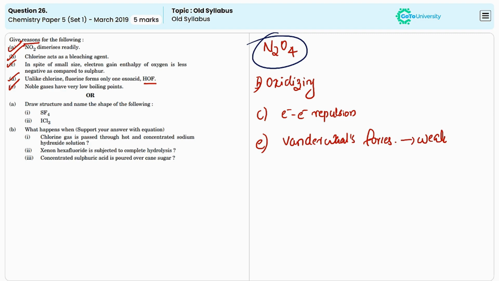Now let's come to the OR question. We need to draw the structure and name the shape of the given compounds. The first one is SF4, or sulfur tetrafluoride. Sulfur tetrafluoride has a seesaw geometry.